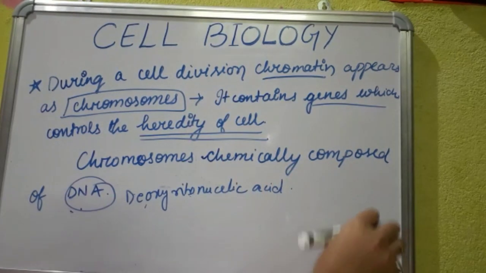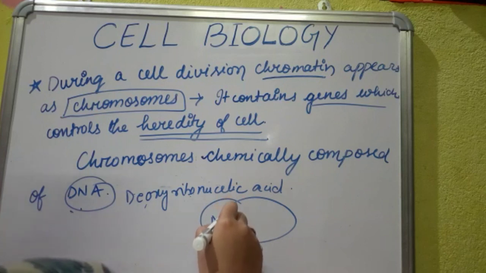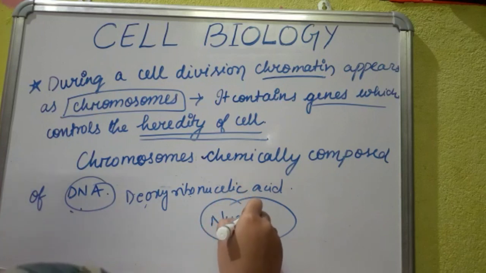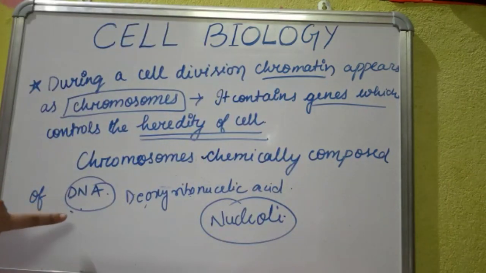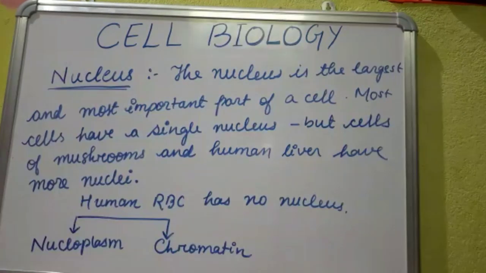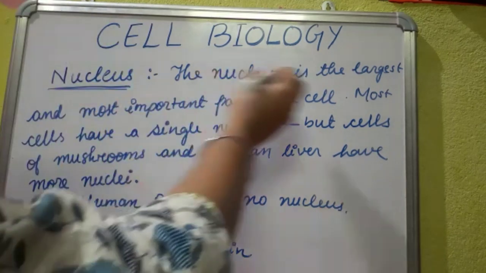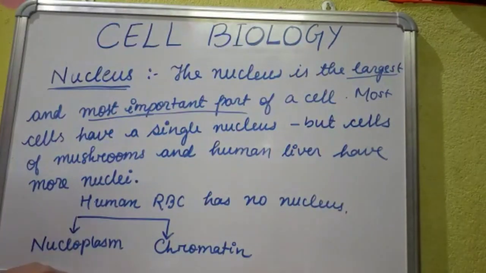Within the nucleus, most cells have smaller bodies called nucleoli. This contains again the RNA and the DNA. Now we'll discuss about the nucleus. The nucleus is the largest and most important part of a cell.